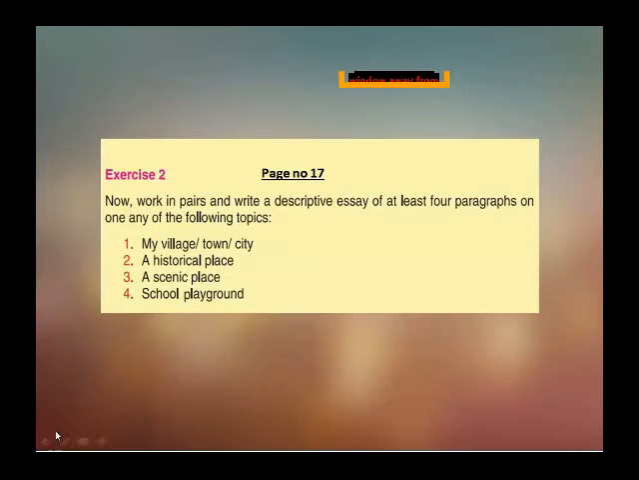Now, there is exercise number 2 that is present in your Secondary Stage English Book 1, page number 17. Work in pairs and write a descriptive essay of at least 4 paragraphs on any one of the following topics: 1, my village, town or city; 2, a historical place; 3, a scenic place; 4, a school playground. Only one essay has already been done for you as an example.